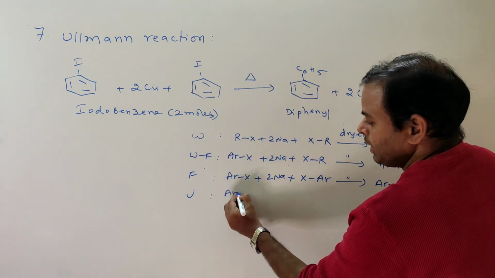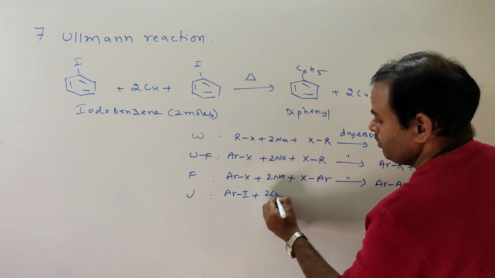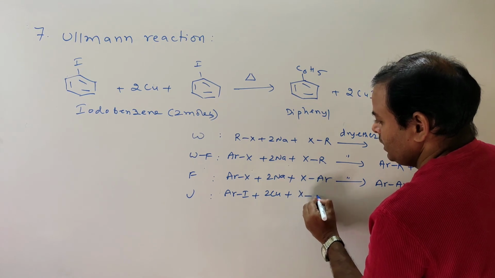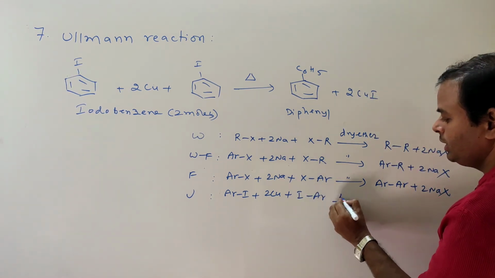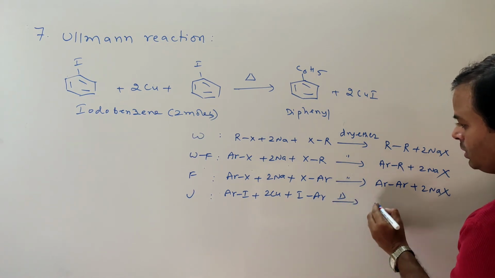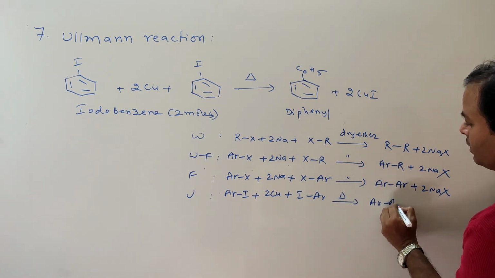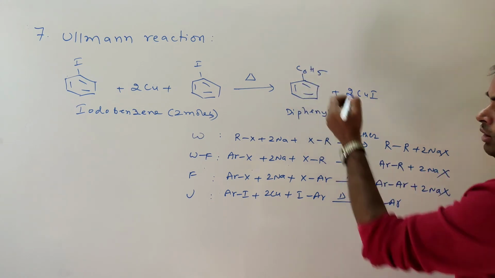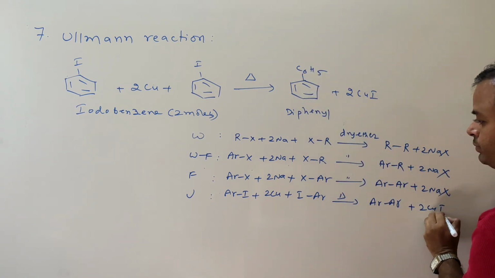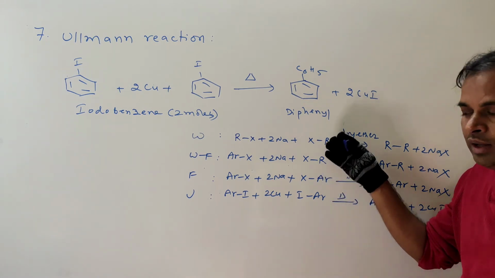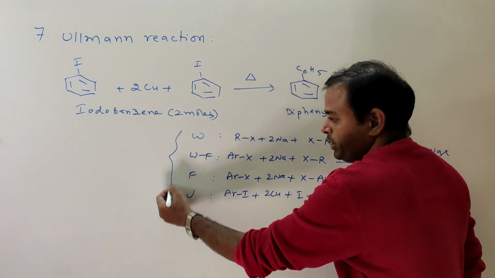Here aryl iodides plus copper metal. Heating is sufficient. It gives ArAr, diphenyl, plus 2CuI. This is a very important comparison of different name reactions.